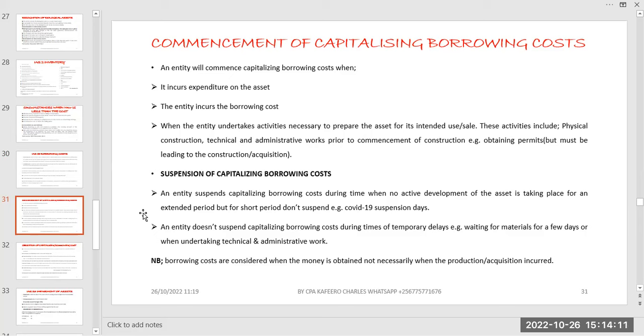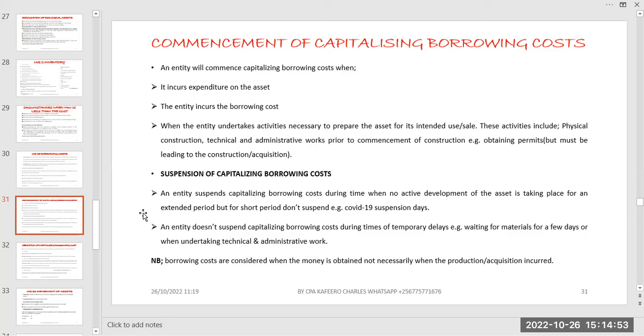Of course, when you start incurring the expenditures, you automatically start capitalizing, because if you don't do so, then where are you going to put them? Are you going to expense them? The other one, when it actually incurs the borrowing costs, the same thing. When you incur the borrowing costs, capitalize them, because you have no choice, so long as they are related to the qualifying asset. Then the third one is very important, and it is very confusing. We are saying that when the entity undertakes activities necessary to prepare the asset for its intended use.